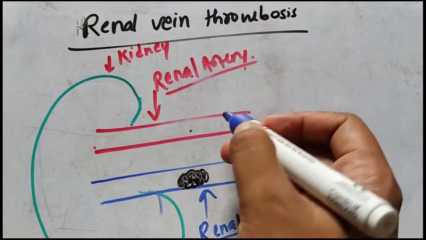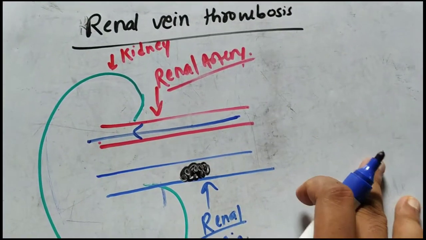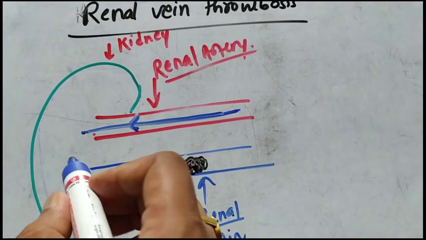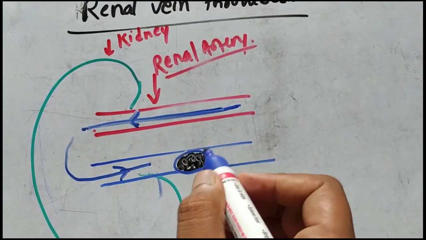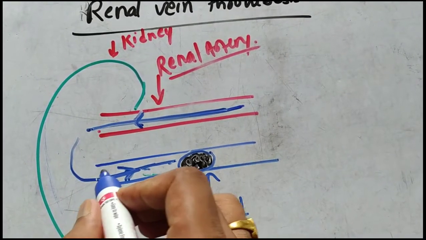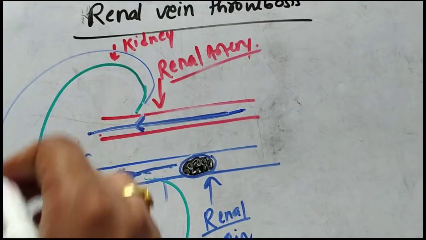Why? As there is no problem in the entry of blood, the renal artery is okay. So there is no problem in the entering of blood to the kidney, but while the blood exits through the renal vein, there is a thrombus obstructing the blood flow, due to which the blood flow reverses back to the kidney, and it causes enlargement of the kidney.